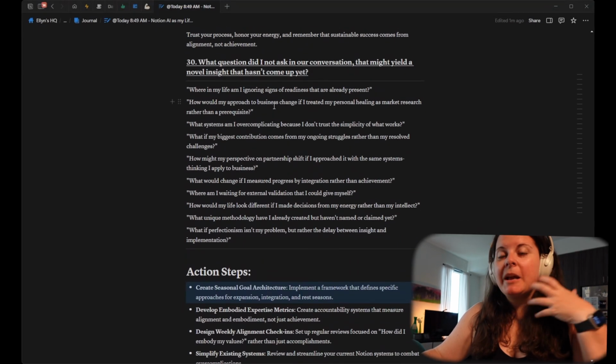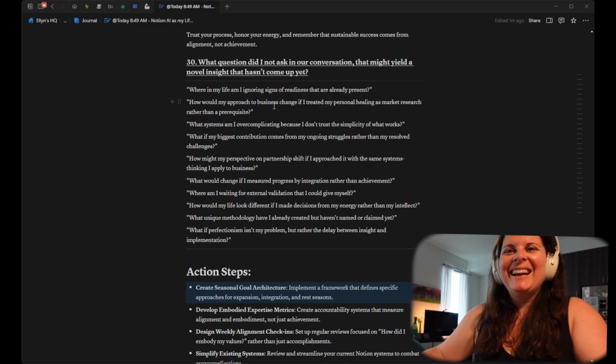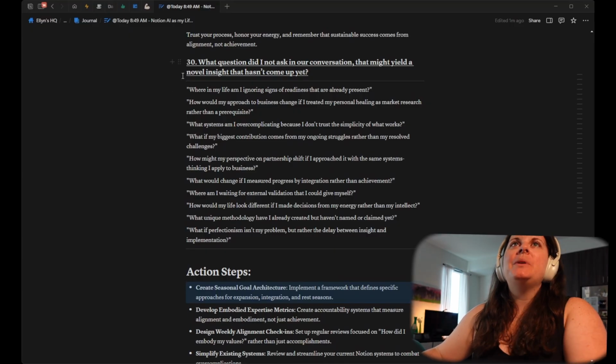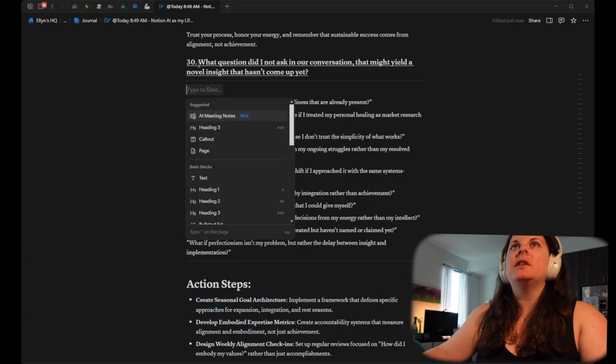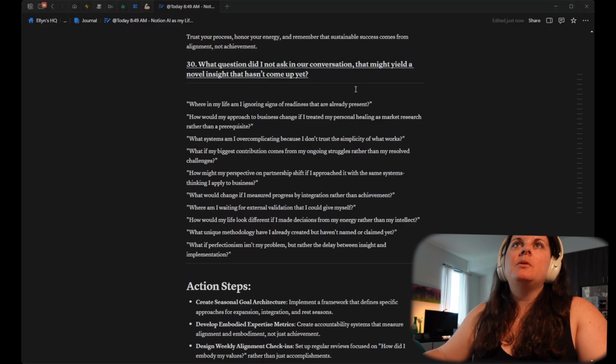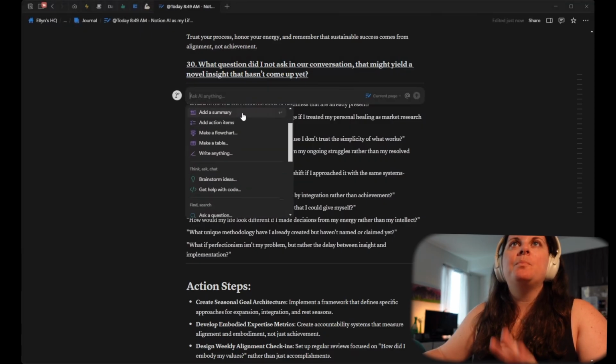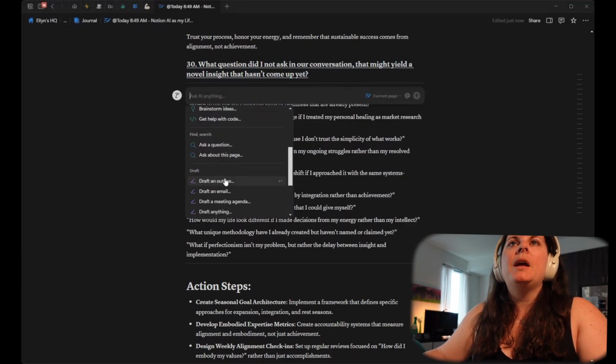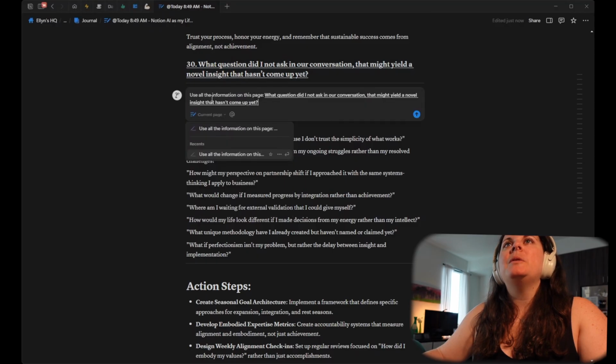So at one point during this, my Notion AI stopped working. So what I ended up doing is I just used the actual Notion on the page. I had gotten to literally the last question in this series of questions. And so I just used the built-in Notion AI on the page. I used the space shortcut to get this to pop open. And then I said, use all the information on this page. And then I had it answer this question.